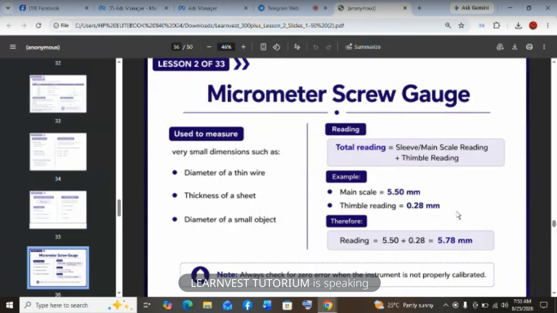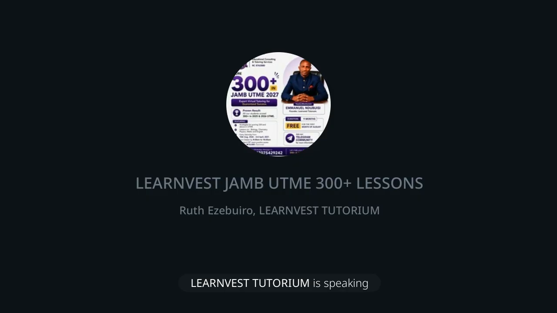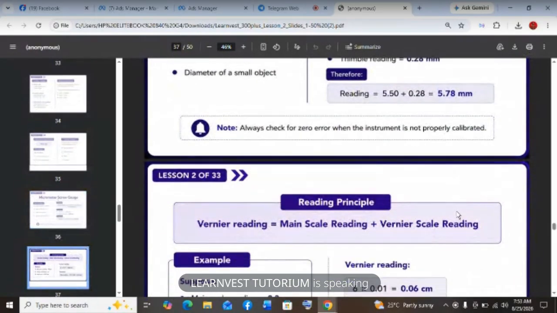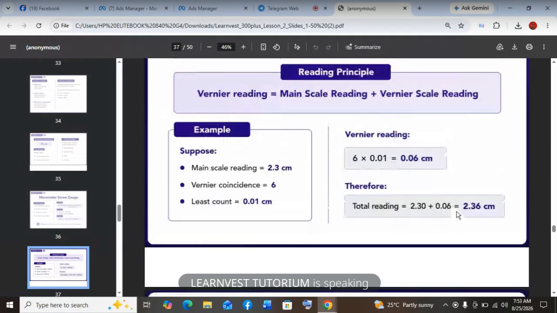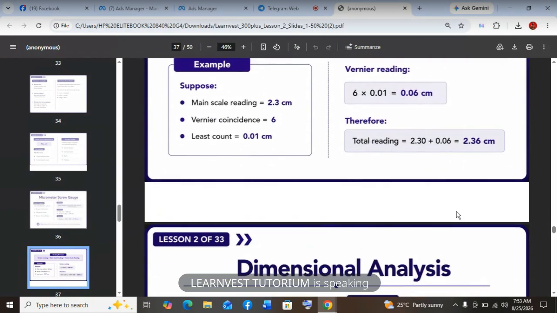For vernier reading, if you want to read vernier, it is the main scale reading plus the vernier scale reading. Example, suppose the main scale reading is 2.3 cm. Vernier coincidence, that's where the two lines, the one in the vernier and the one on the main scale, are on the same line, is 6. Then least count is 0.01. So you multiply 0.01 by 6, you get 0.06. Therefore, total reading will be 2.30 plus 0.06, which gives 2.36 centimeter. I hope that is clear. So we move to the next slide, dimensional analysis.